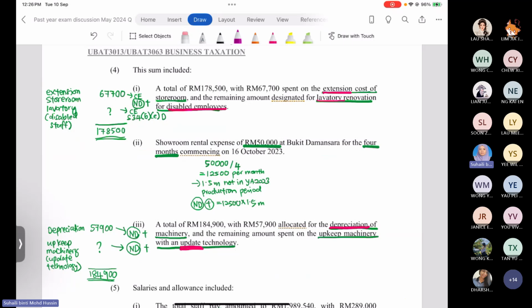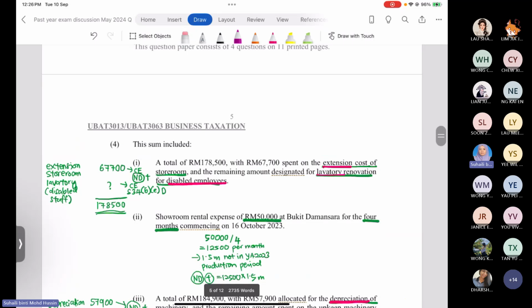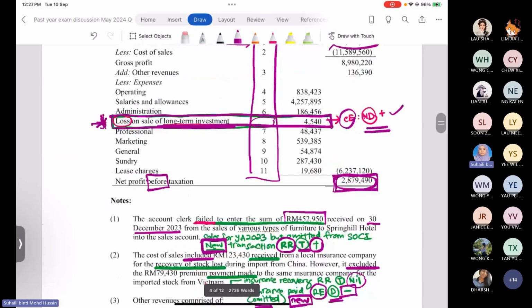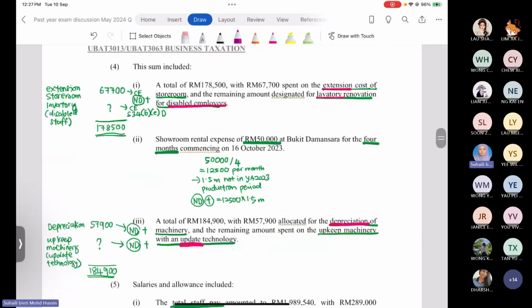So we look at number 4(1). You already deducted the amount of the operating expenses, 838,423 ringgit. Including in that 838,423 ringgit, you have to check number 4(1), number 4(2), and number 4(3). So they give the detail for each of the items listed in the source sheet.